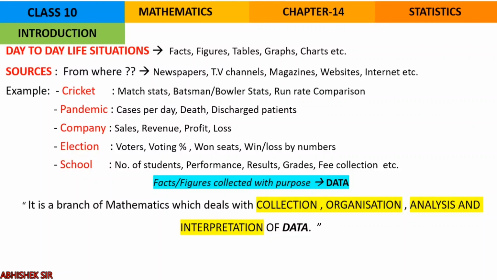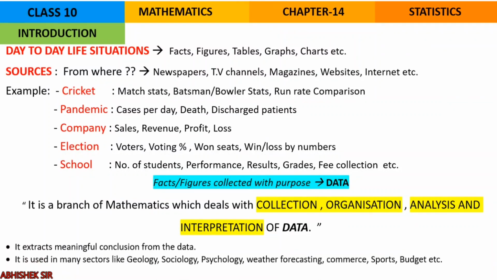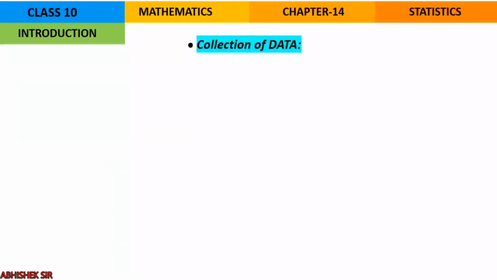So it becomes essential for us to know how to extract meaningful information from such data. That is what is studied in statistics. Statistics extracts meaningful conclusions from the data. It is used in many sectors like geology, sociology, psychology, weather forecasting, commerce, sports and budget, etc.